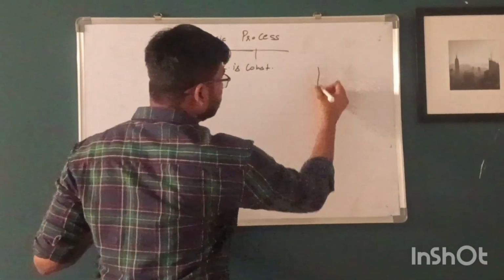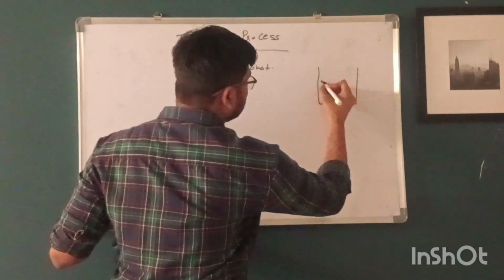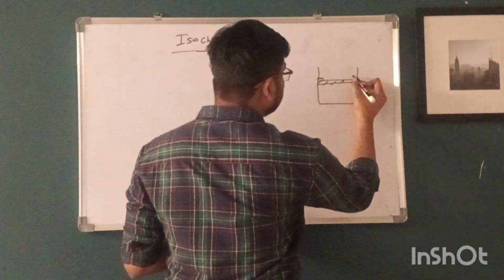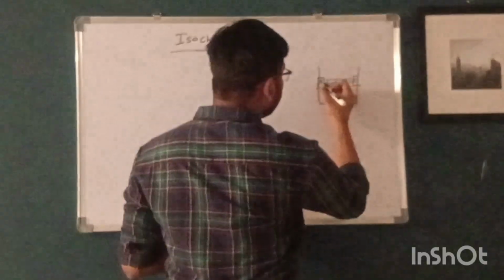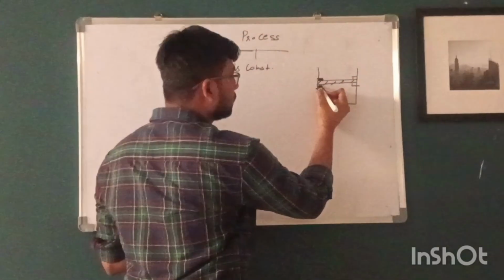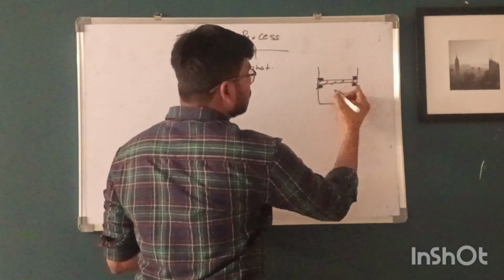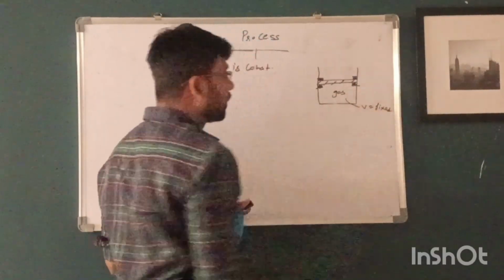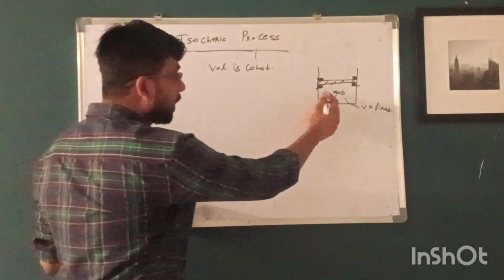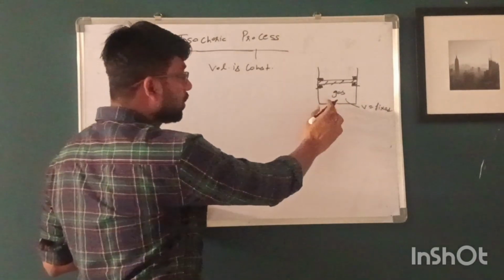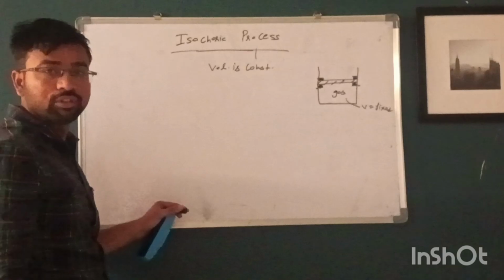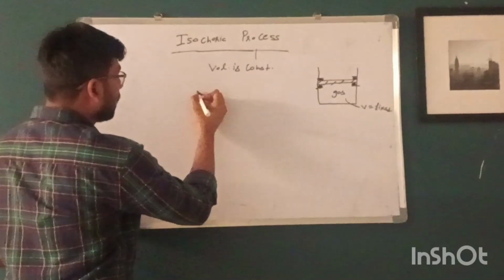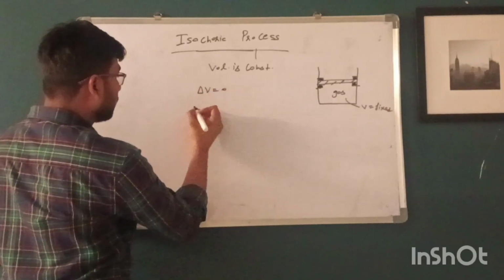For example, this is a piston and here we apply a stopper. Due to this, the volume is fixed here. So we apply the stopper, and for this reason the volume of the system remains constant. Due to this, there is no movement of the piston. So the change in volume is 0 here.